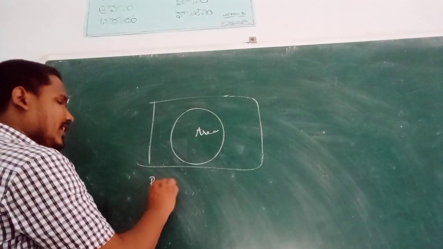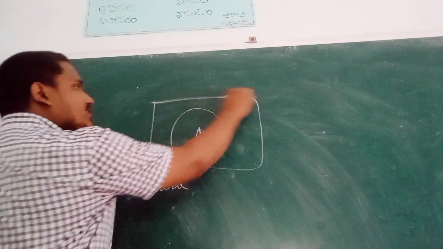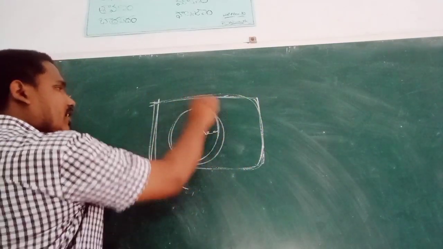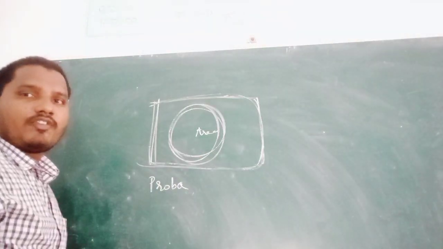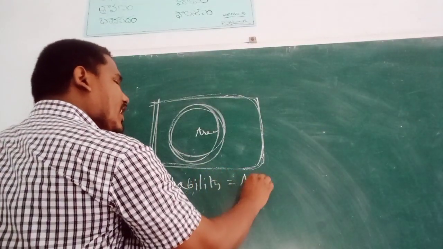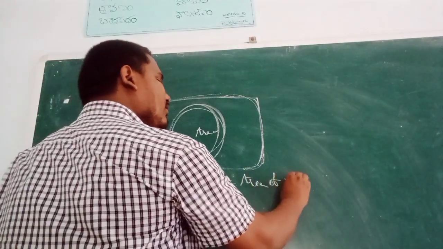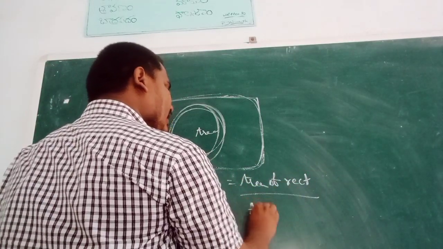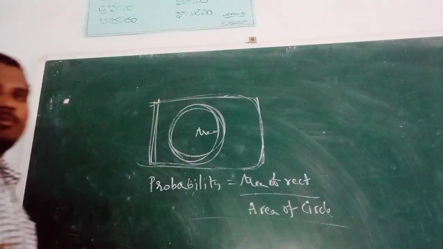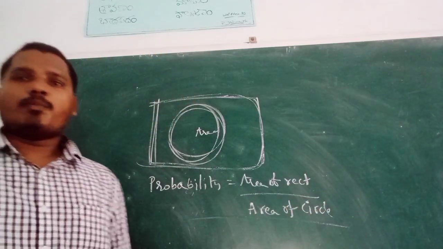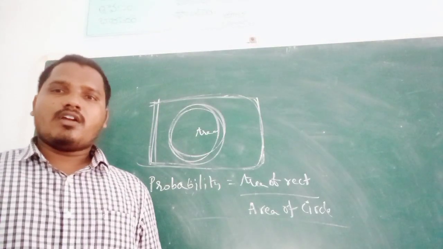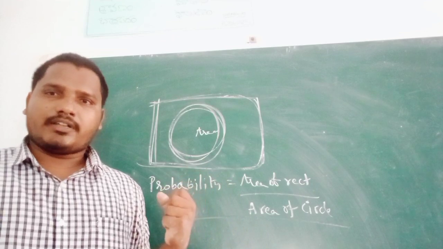Here, this is a garden, this is the earth, and this is the probability of finding the place. Probability is equal to area of rectangle by area of circle. This is one type of probability.